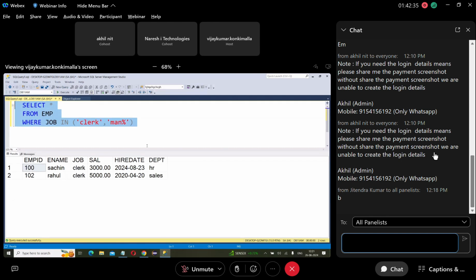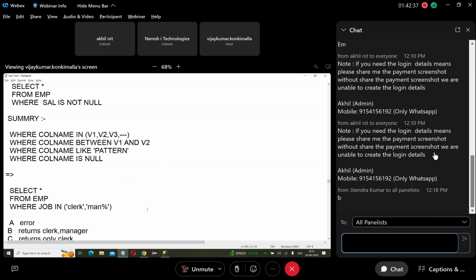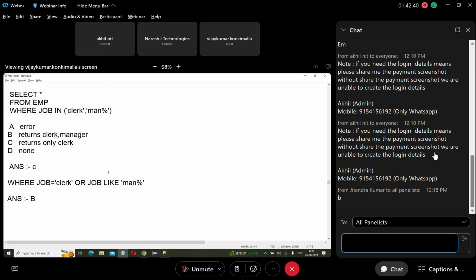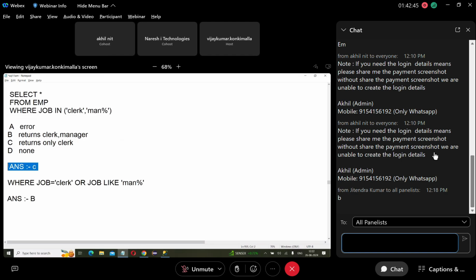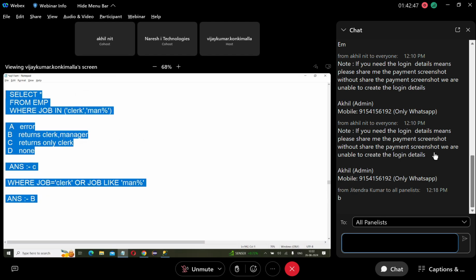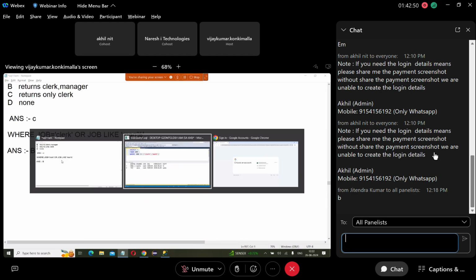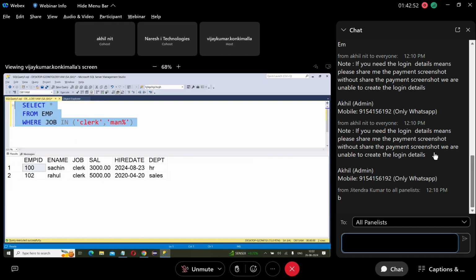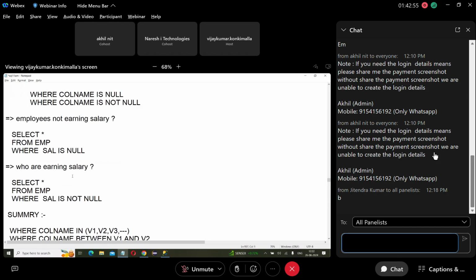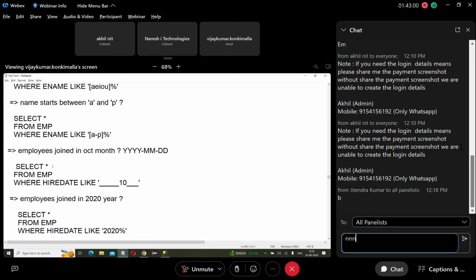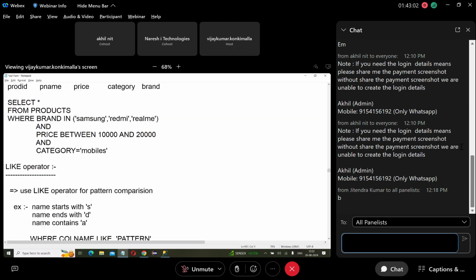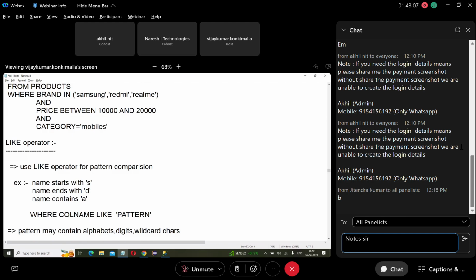Okay, that's all. So this query gives what? If you run this query, your answer is C. For this query, the answer is B. Next. That's all. Understood? So what you learned: the basic operators, how to write the basic conditions, how to write the conditions by using various operators.